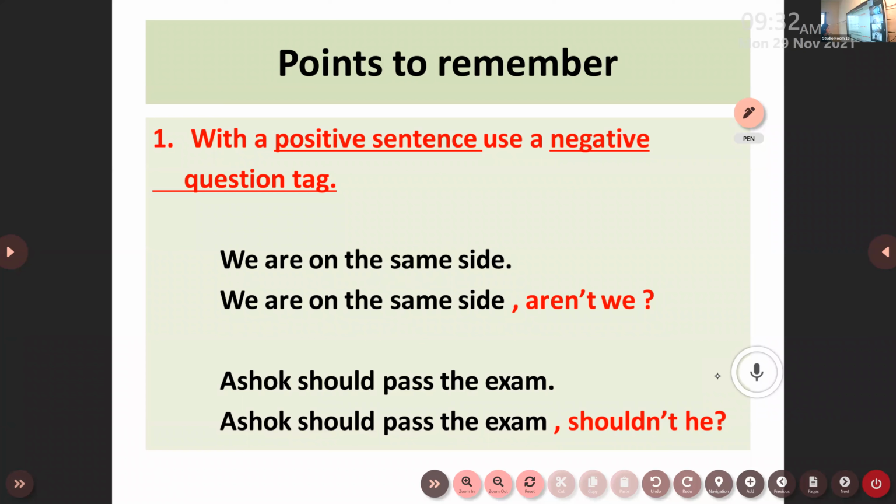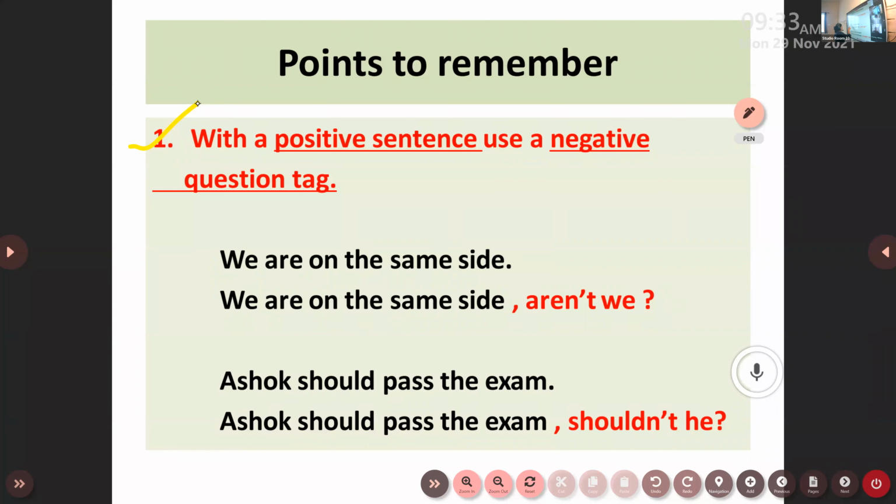So if your statement is a positive question or a positive statement with a positive sentence, use a negative tag. Point number 1, I request everybody to note this. With a positive statement, use a negative tag. See, how is it possible? See, the first statement is, we are on the same side. Okay, we are on the same side.